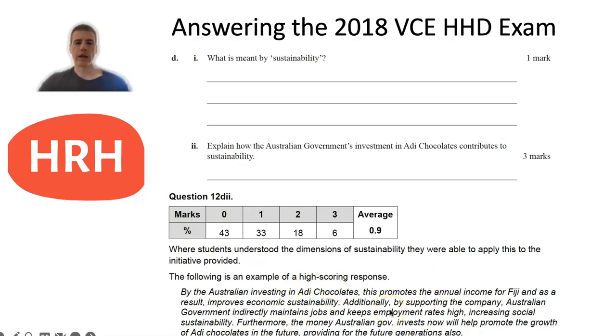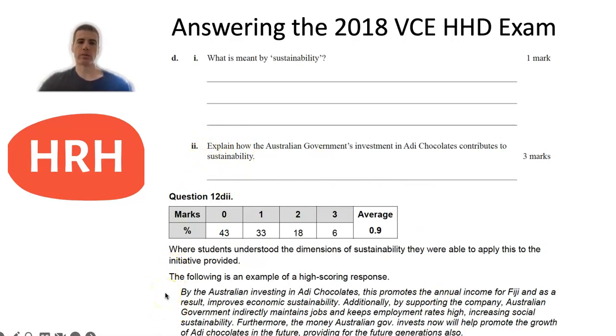They also mentioned that it was promoting jobs within that country, which is promoting social security, ensuring that people are employed. And they also talked about how it might mean that in future generations, they would also have access to jobs and income. So linking on to future generations is also really important in a question that's about sustainability.